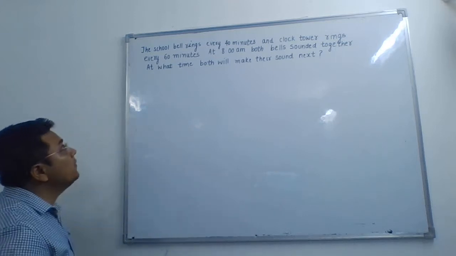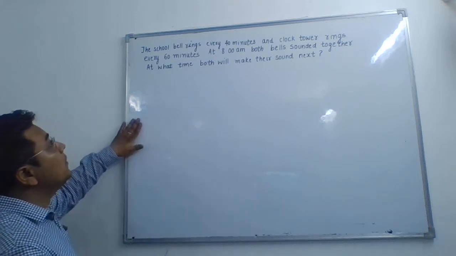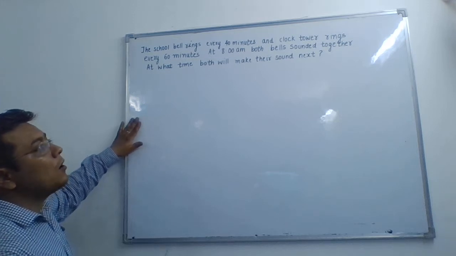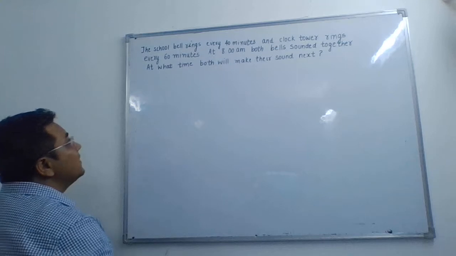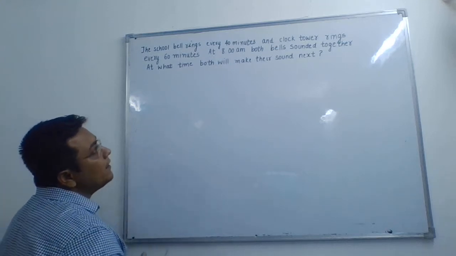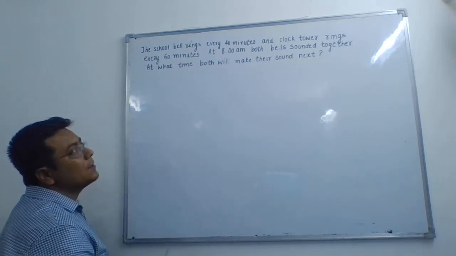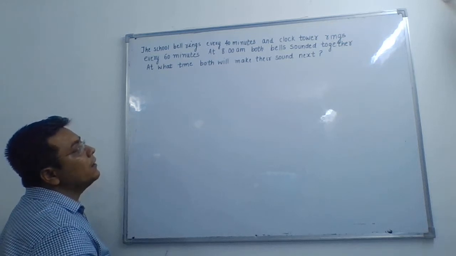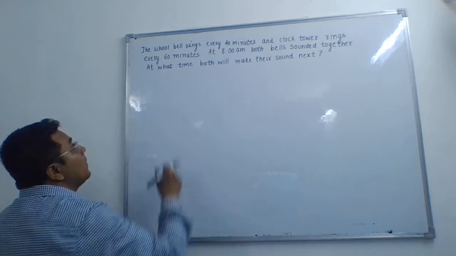In the first question we have: the school bell rings after every 40 minutes and a clock tower rings after every 60 minutes. At 8 am both bells sounded together. At what time will both make their sound next?